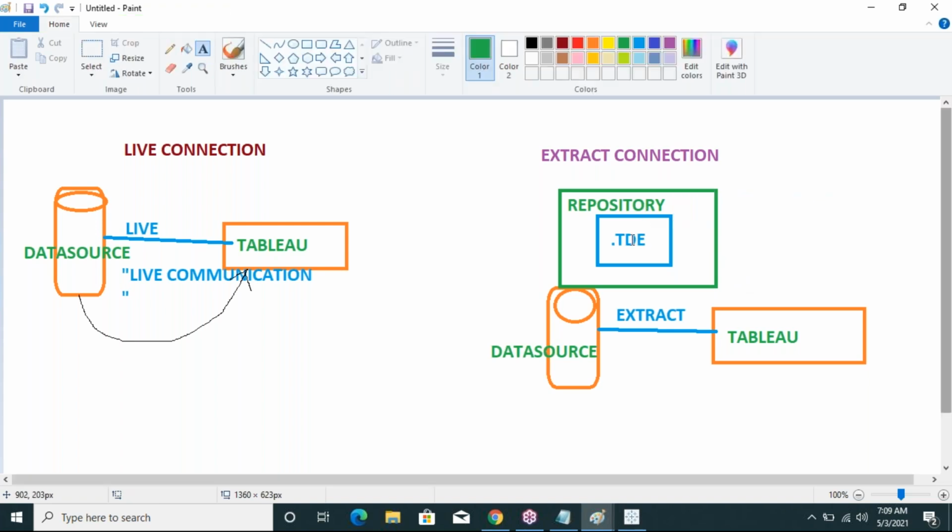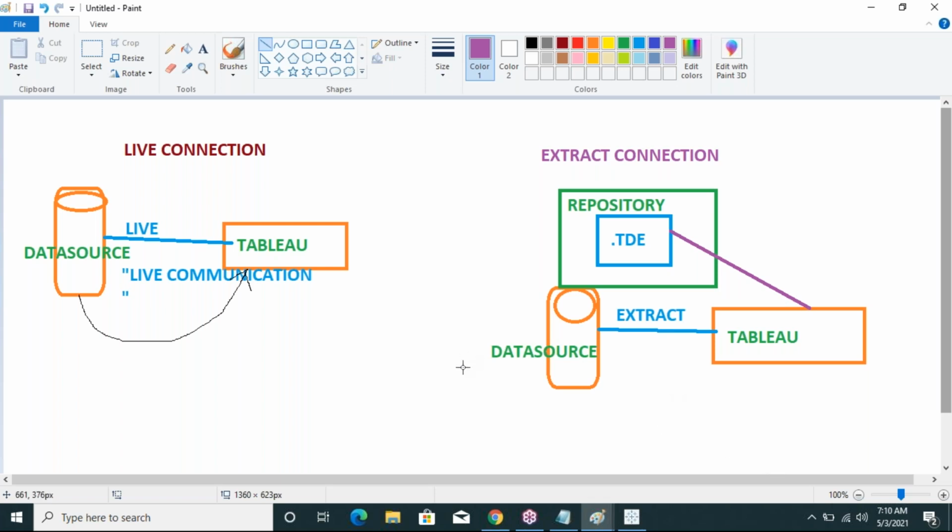From that TDE file, you can connect the local copy of the data into Tableau. This is what happens whenever we connect extract data.